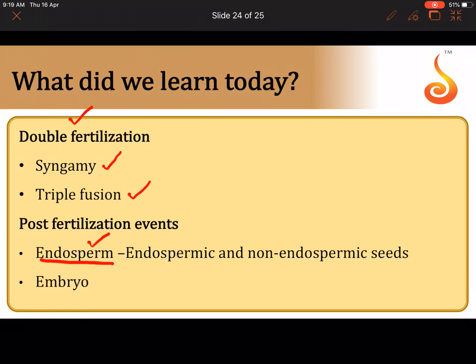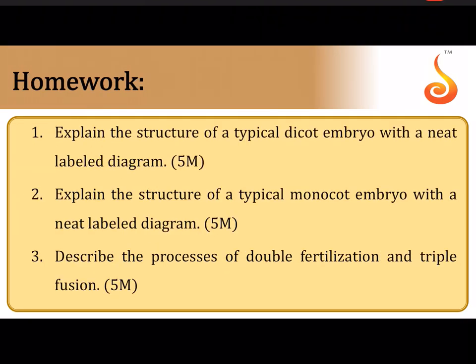To ensure assured nutrition by the endosperm. Then we saw endospermic and non-endospermic seeds. Finally, we saw how the embryo develops, with specific regard to the dicot embryo, which I have taught you with very few details, as required for your PU part as given in your NCERT: how the dicot embryo took shape, how the heart-shaped embryo is formed, how the lobes of the heart become cotyledons. But we also saw the monocot embryo in which only 1 lobe of the heart enlarges to form the scutellum or a single cotyledon.